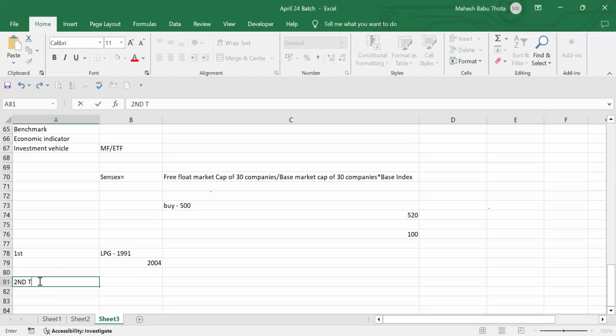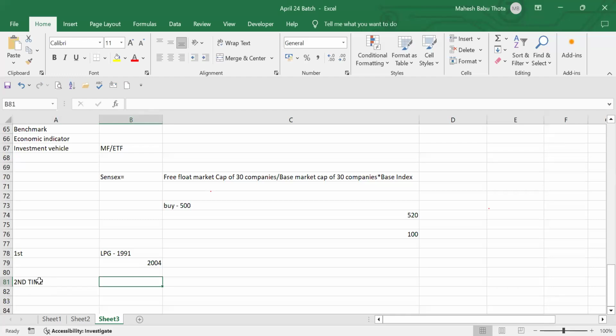Then for the second time, the second time is also due to this kind of thing only. You know SEBI, Securities Exchange Board of India, which is the regulator, right? Normally, if anyone wants to do trading in India, even foreign investors were coming and doing investments with participatory notes. You know this, P notes, participatory notes. Heard about it? Participatory notes.